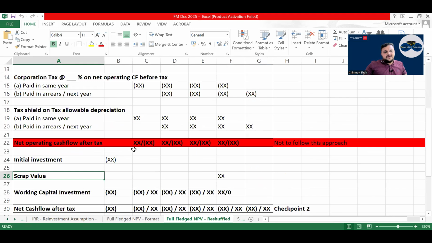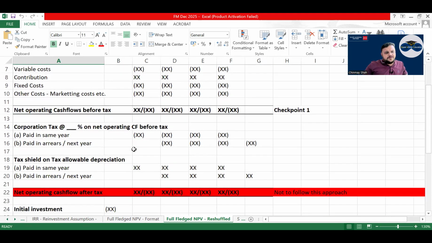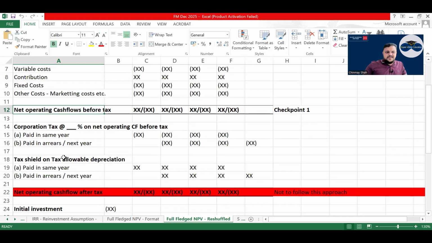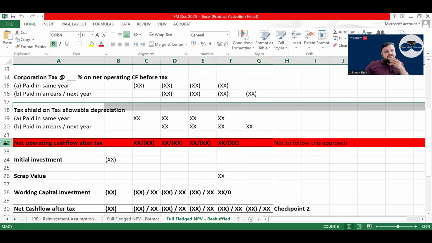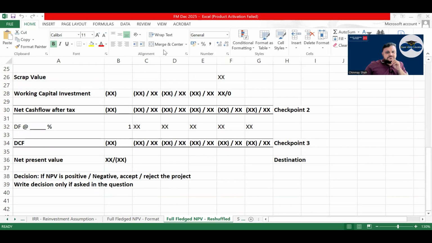Right? But this time, this kind of format is also becoming very famous. What is this format? Have a look. You do what? Sales minus variable cost minus fixed cost. You get net operating cash flow before tax. Then you deduct tax and add the tax shield on tax allowable depreciation. Correct? You get net operating cash flow after tax, and then initial investment, scrap value, and working capital investment. These are also included.